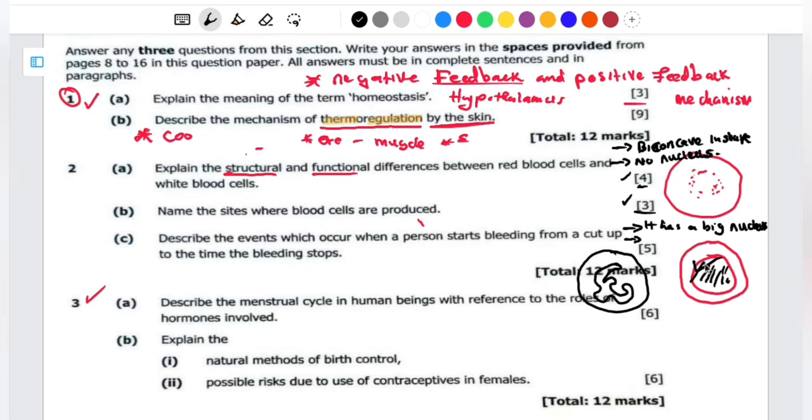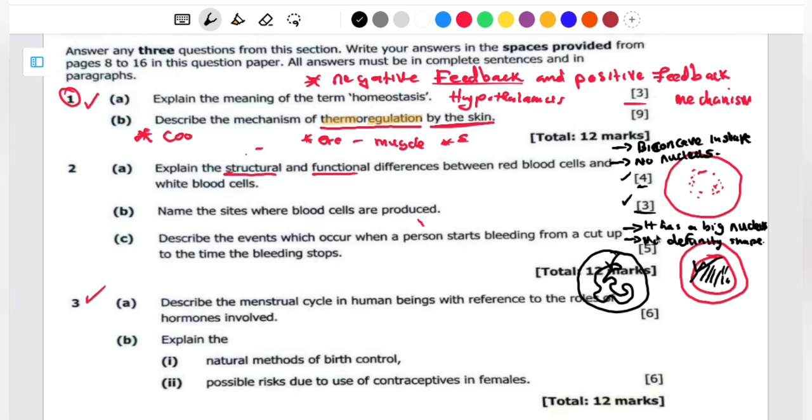Then apart from that one, this one is not biconcave in shape. So the shape of this one here, especially the phagocyte, they don't have a definite shape, because they are falling under the macrophages, and the macrophages can take up any shape depending on the pathogen that they are digesting. So no definite shape for this one.